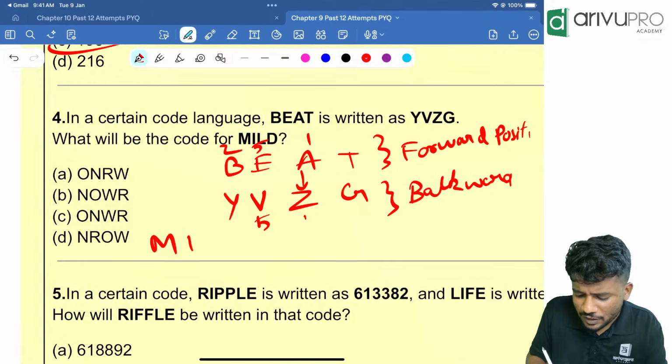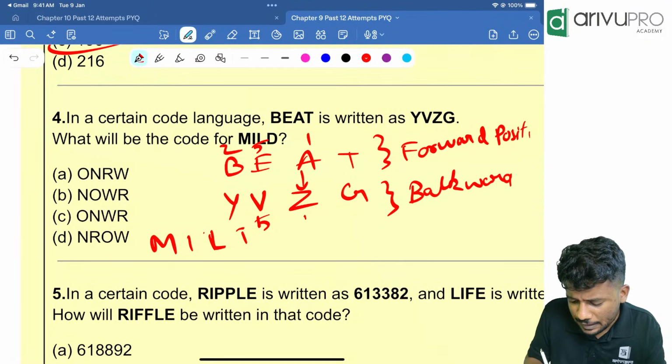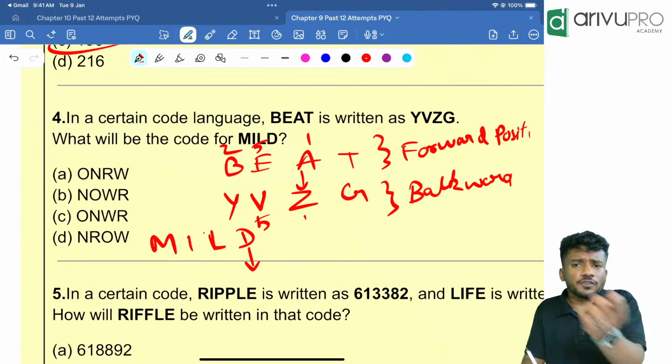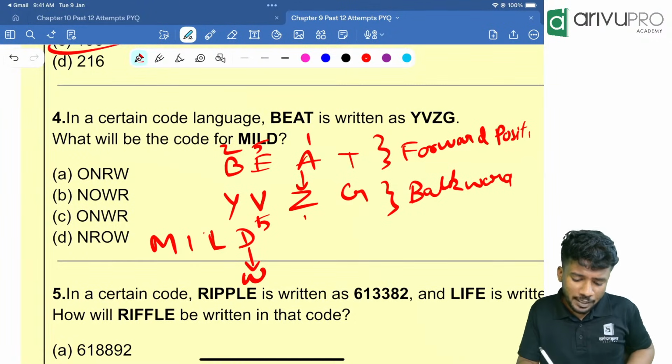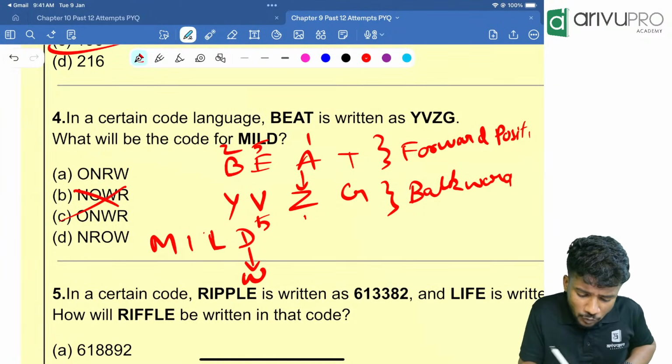Now MILD we need to check. M-I-L-D. Now D is fourth from the forward. Who is fourth from the backward? W is fourth from the backward. Looking at that, these two options are wrong.